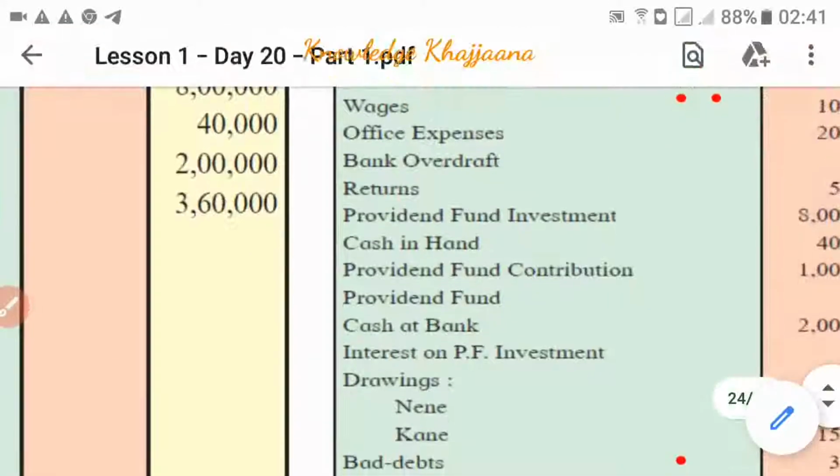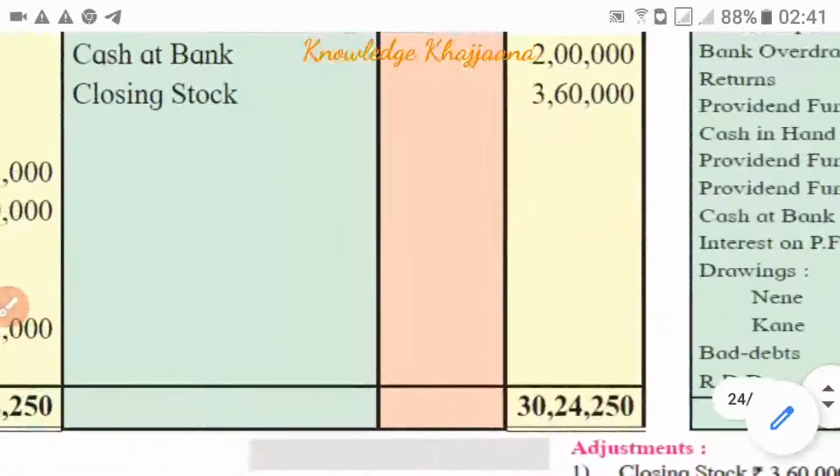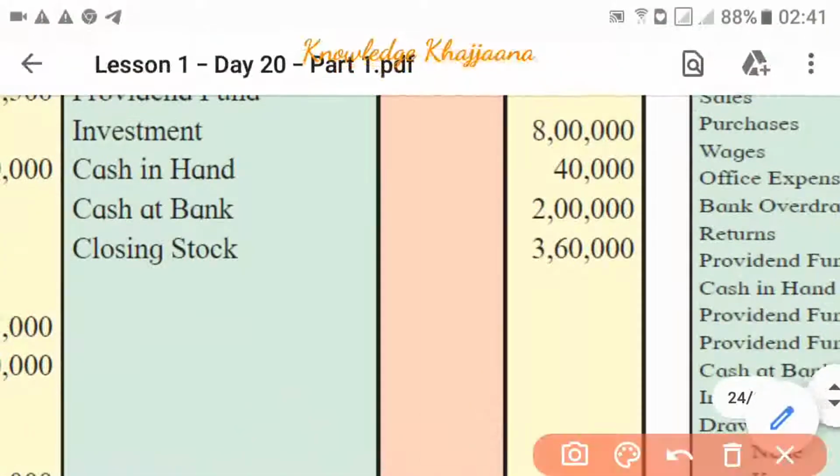Next, cash in hand. What is cash in hand? Cash in hand is a current asset. So where is it recorded? Cash in hand, rupees 40,000.